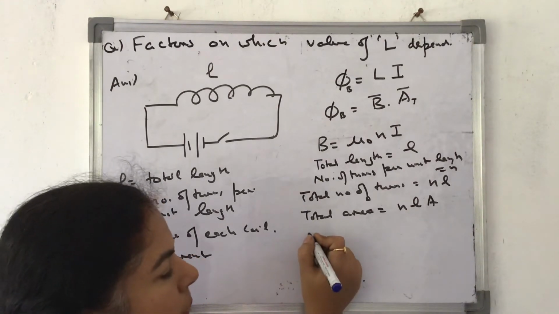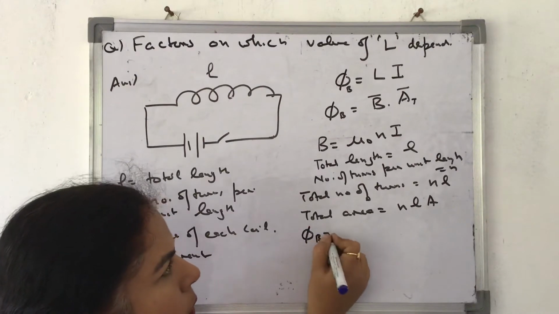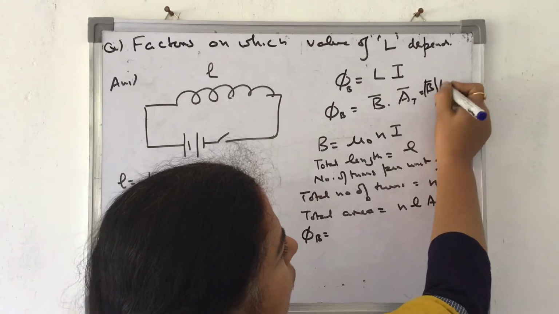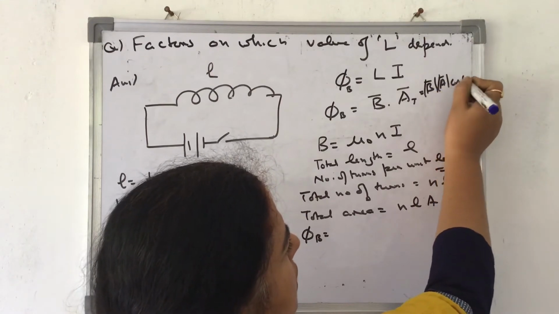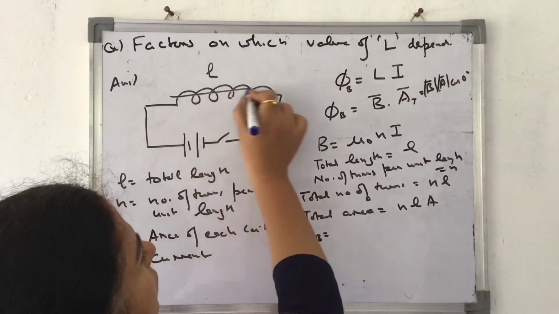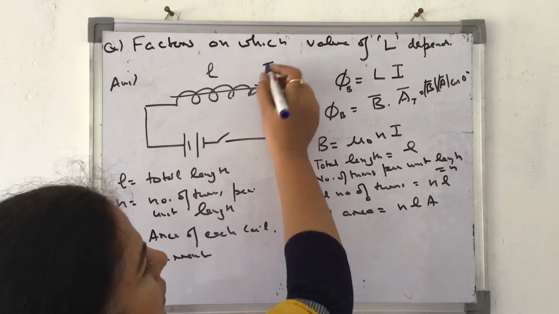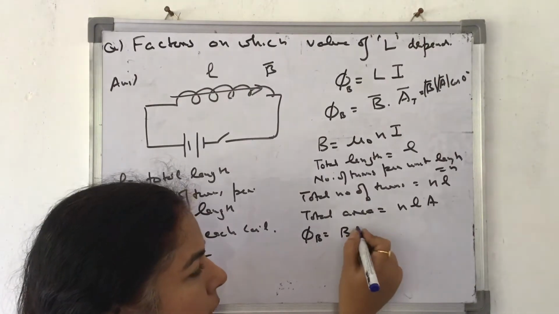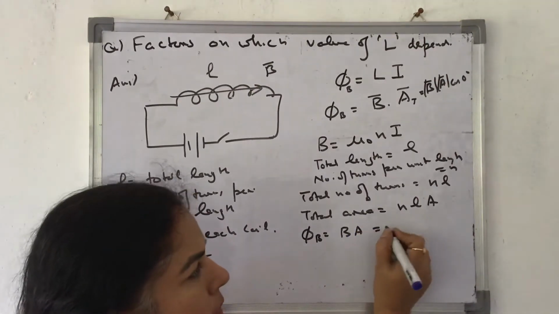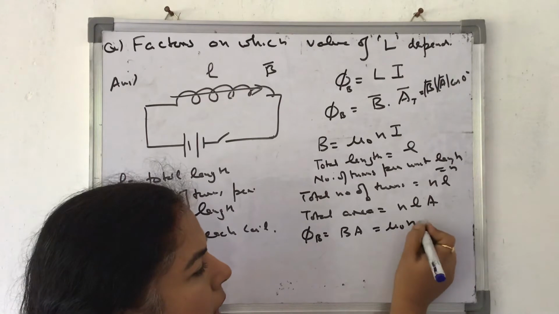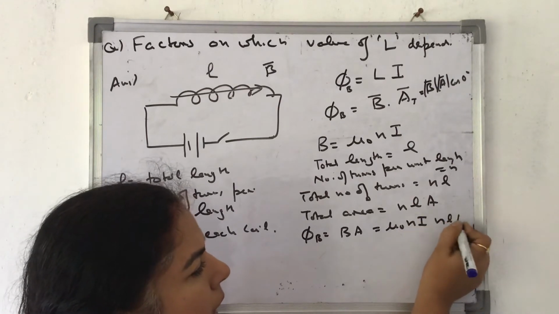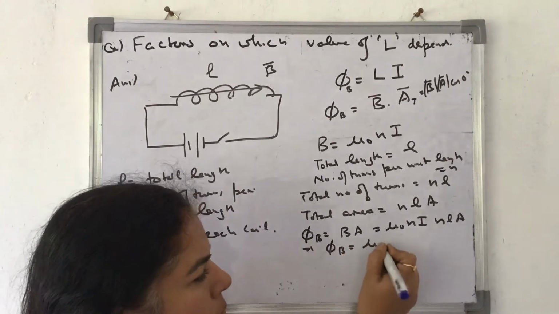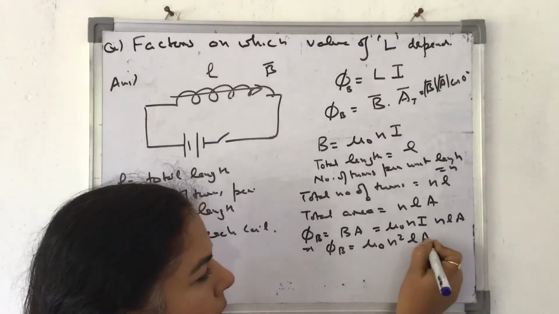So I'll just multiply these things. Phi B is equal to the magnitude of B, magnitude of A, cos 0 degree. Why cos 0 degree? Magnetic field and area of the turns both have the same direction, so it is cos 0. So it becomes BA, that's it. What is the value of B? Mu naught n i. What is A? nlA. So phi B is equal to mu naught n square l A i.